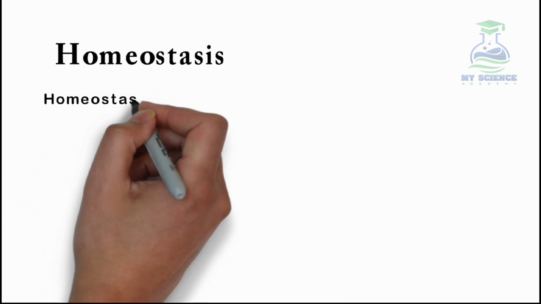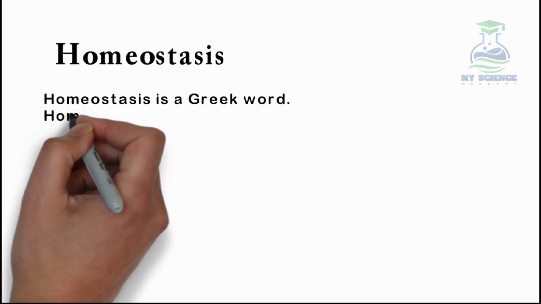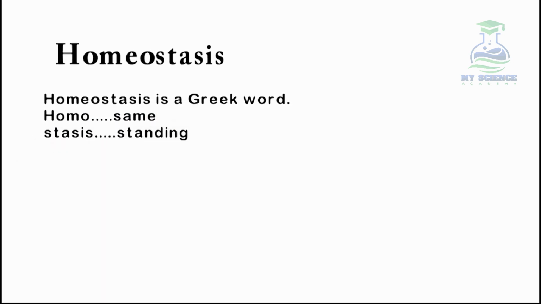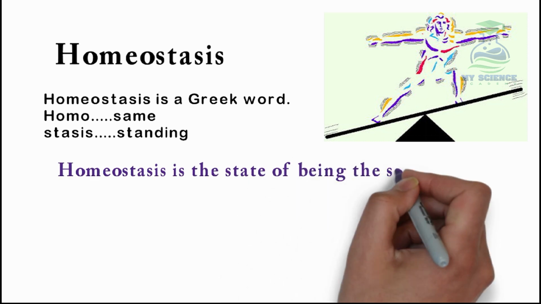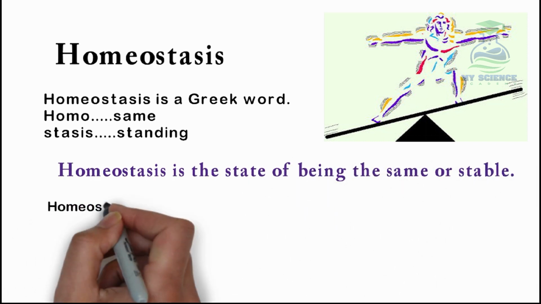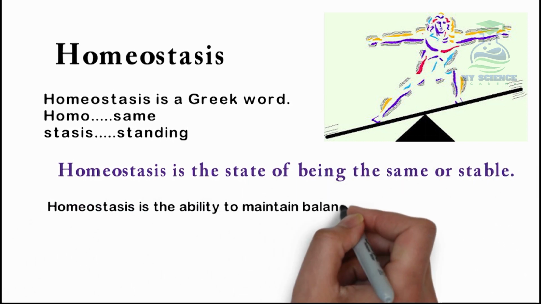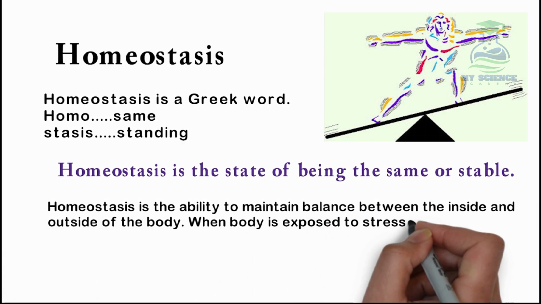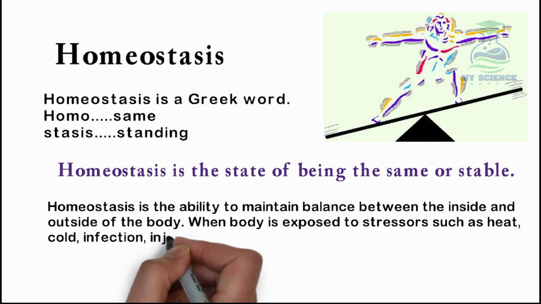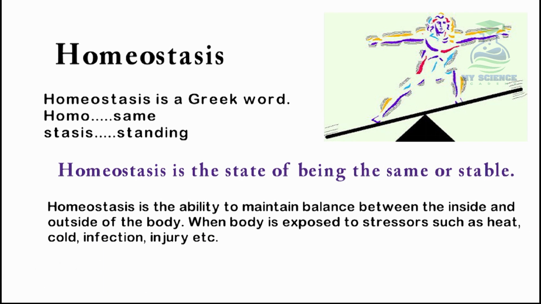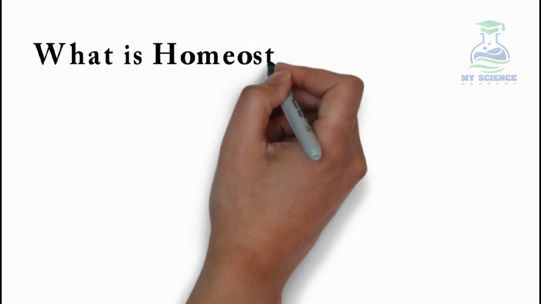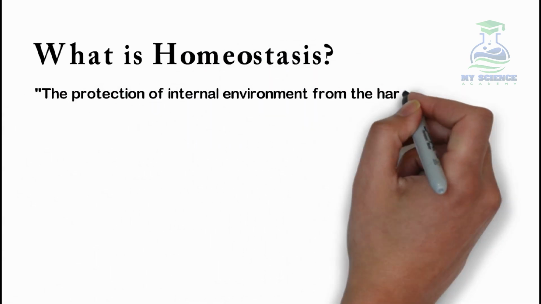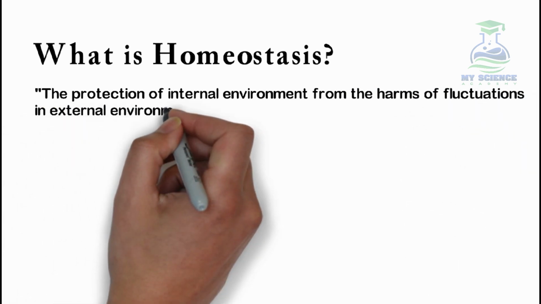Homeostasis is a Greek word which is derived from two words: homo, which means same, and stasis, which means standing. Homeostasis is the state of being the same or stable. Homeostasis is the ability to maintain balance between the inside and outside of the body when the body is exposed to stressors such as heat, cold, infection or injury. So what is homeostasis? We can say the protection of internal environment from the harms of fluctuations in external environment